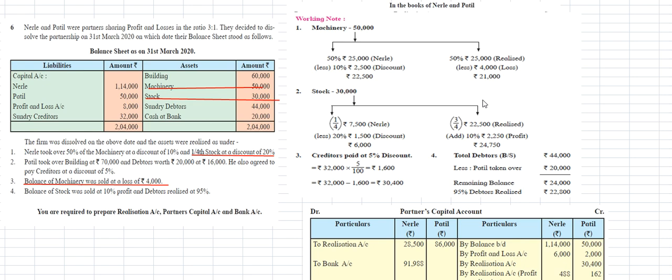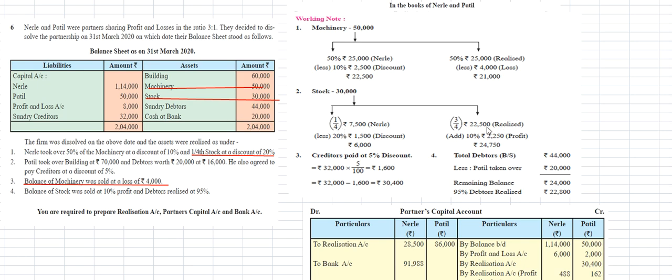The stock amount is 30,000 rupees, of which 7,500 rupees, the 1 by 4th portion, is taken by Nele. The leftover portion is 3 by 4th, which means 22,500 rupees.